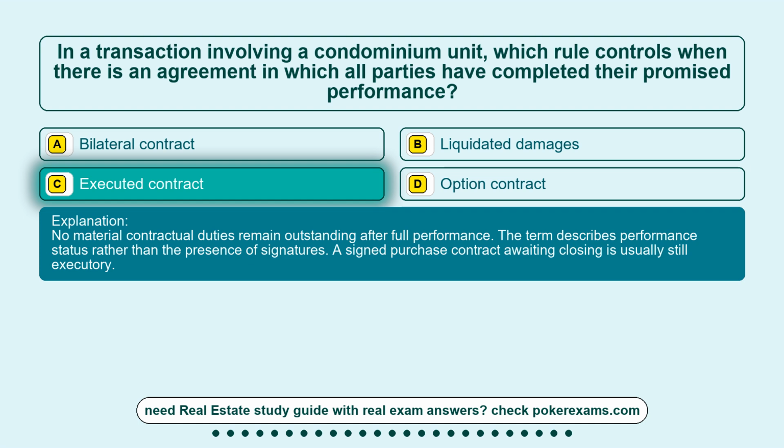No material contractual duties remain outstanding after full performance. The term describes performance status rather than the presence of signatures. A signed purchase contract awaiting closing is usually still executory.